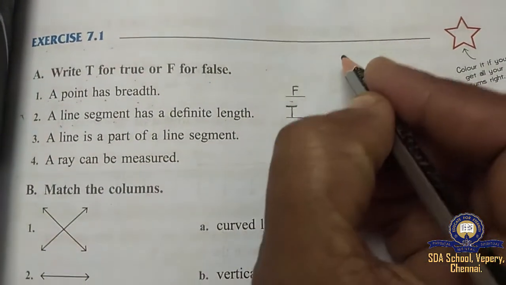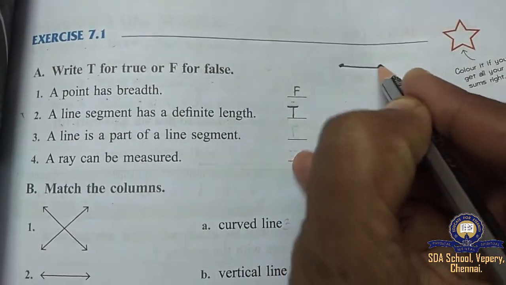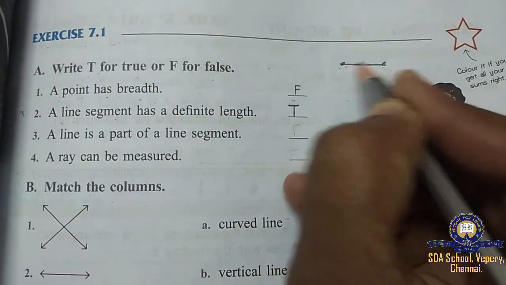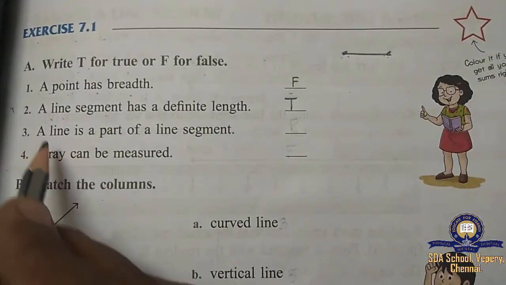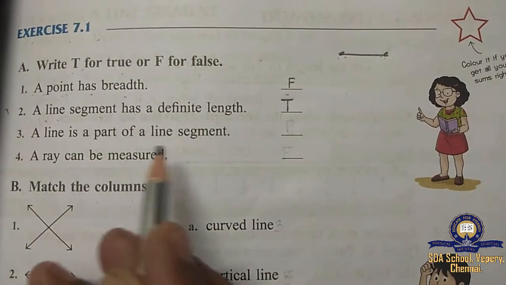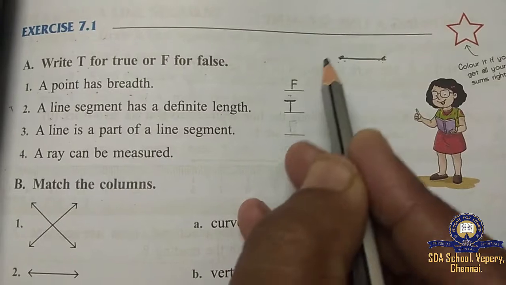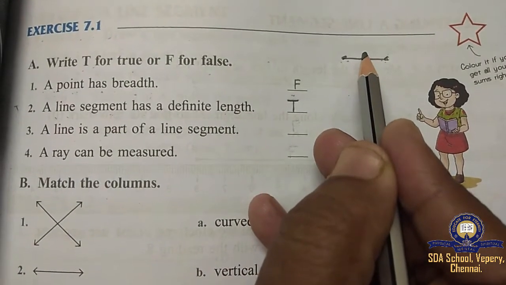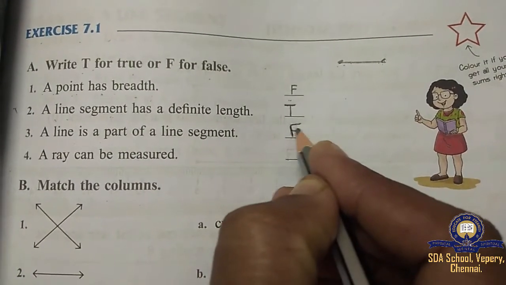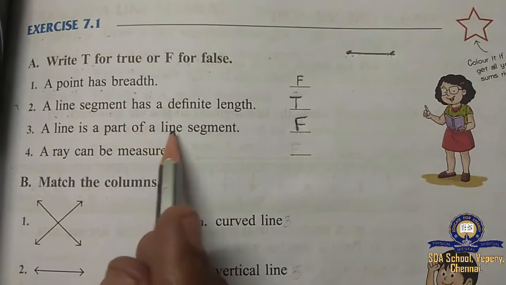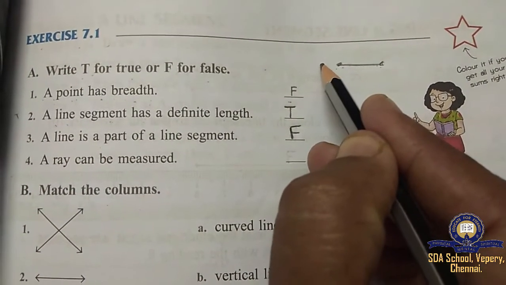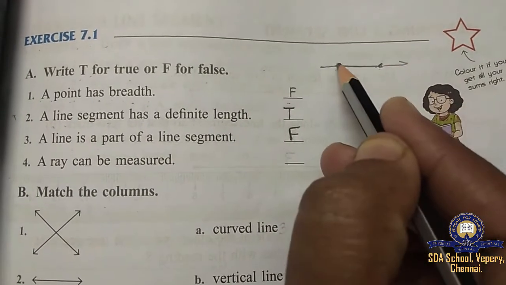Okay, children? Line segment, what I have told, this is a line segment. See. So, a line segment has a definite length. You can measure it, isn't it? So, it is true. A line is a part of a line segment. This is a line segment, and a line is a part of a line segment means it is false, because a line segment is a part of a line. See, a line will be extending like this, isn't it, children? It will be going.